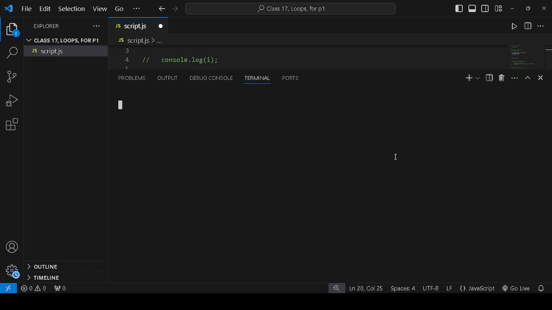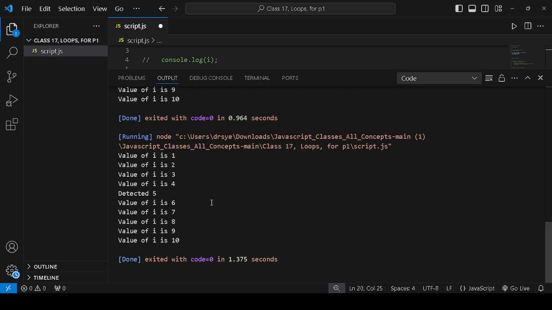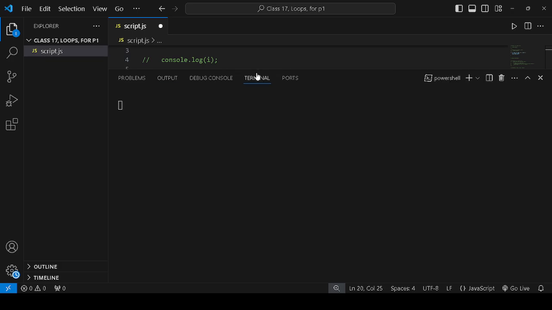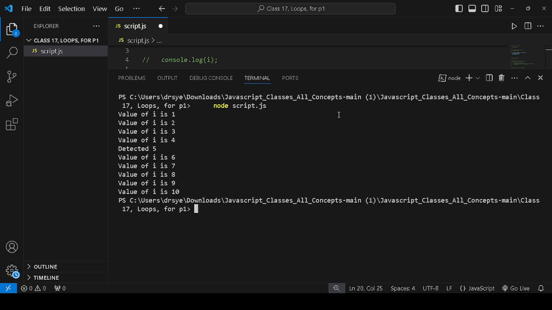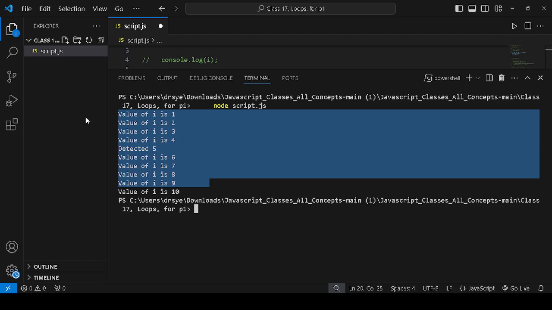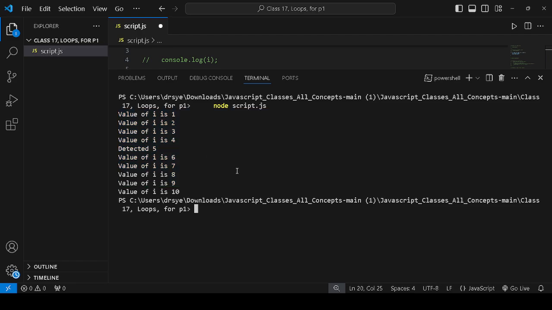I will go to the terminal. These are the outputs of the previous example, showing how the for loop works. Now I will write node script.js in the terminal, and as you can see it is printed here. So this is the function of loops.